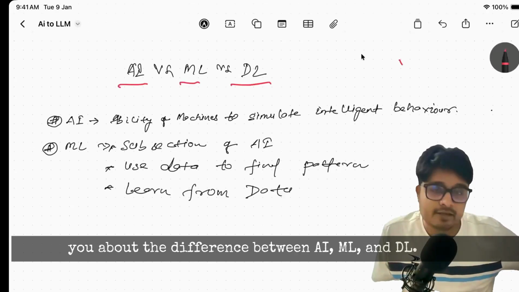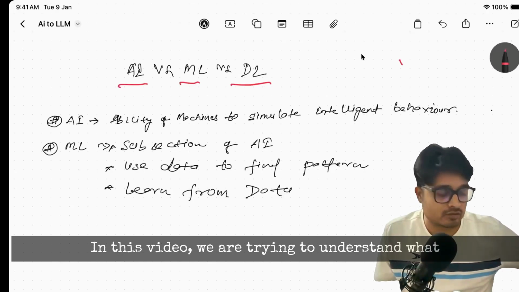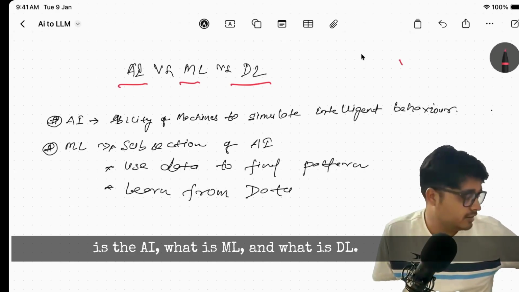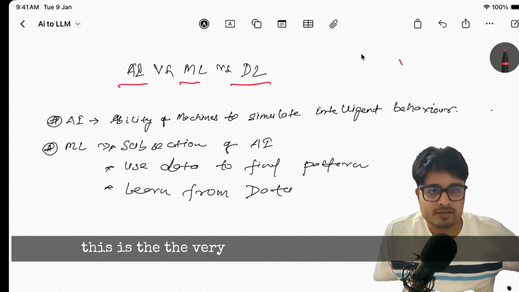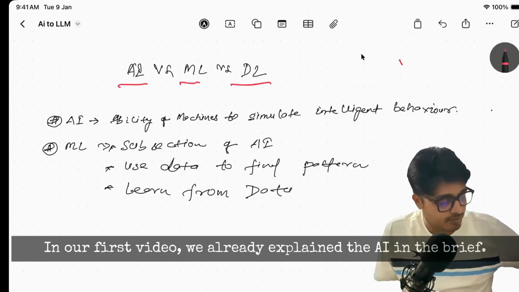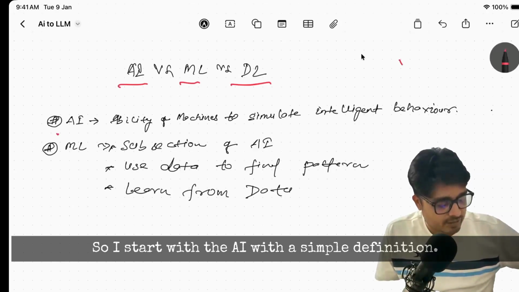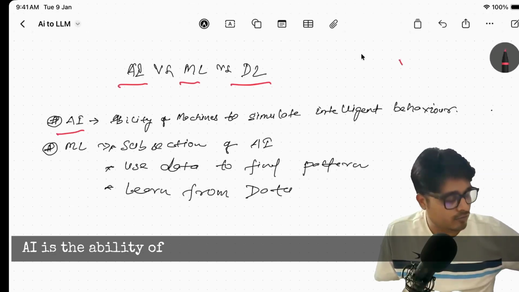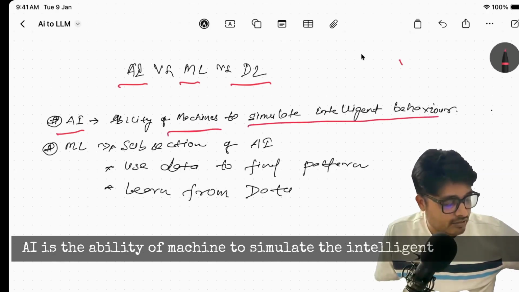AI, ML and DL. In this video we are trying to understand what is AI, what is ML and what is DL. Basically this is the second video of this playlist. In our first video we already explained AI briefly. I started AI with a simple definition. AI is the ability of a machine to simulate intelligent behavior.